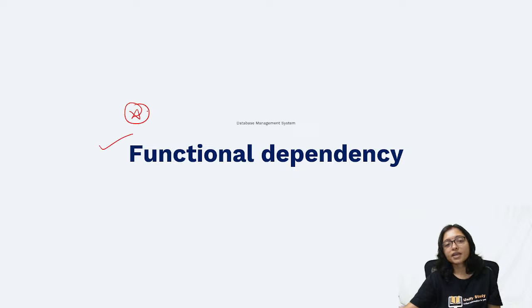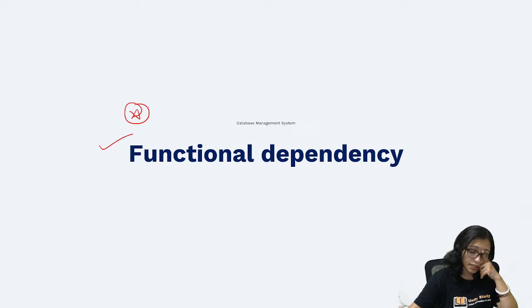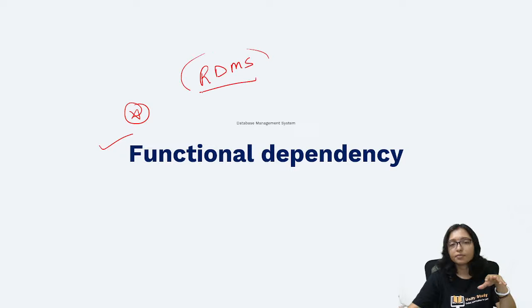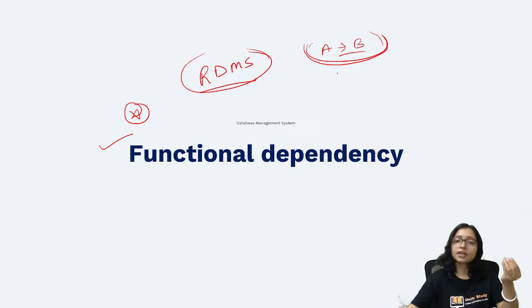Very important chapter, functional dependency, because ultimately we are working in relational database, that is RDBMS, where everyone is functionally depending. One key is dependent on another key. That is the dependency, right?